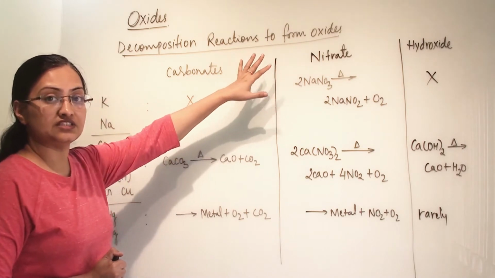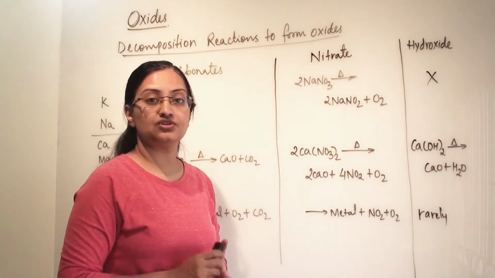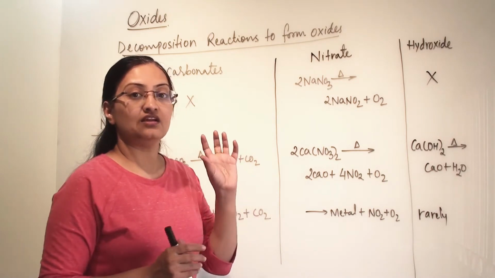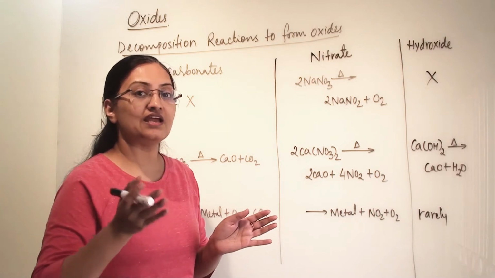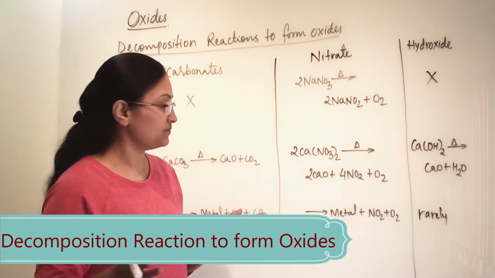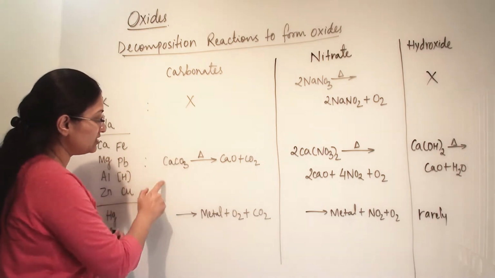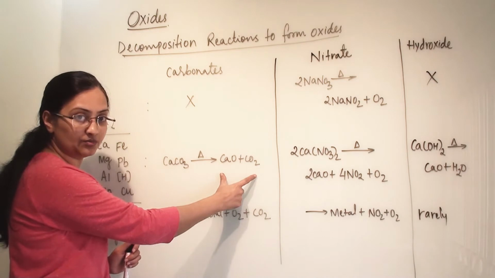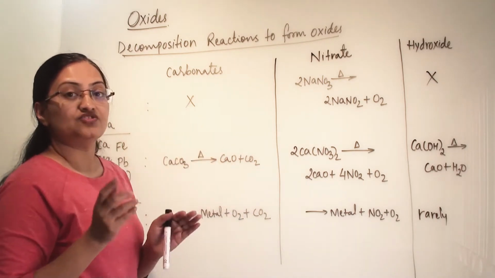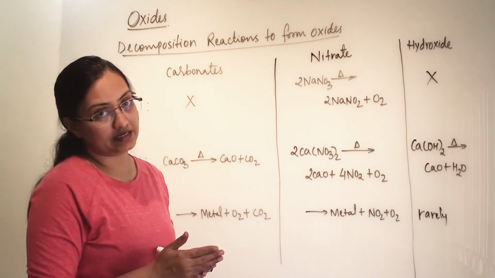The meaning of this is when we are doing a decomposition reaction. What is a decomposition reaction? When we are taking reactants and they decompose, it will give us products. So it will be one reactant, and when this reactant decomposes, it will give us multiple products. So in generalized terms, we can also say we are breaking down the reactant.